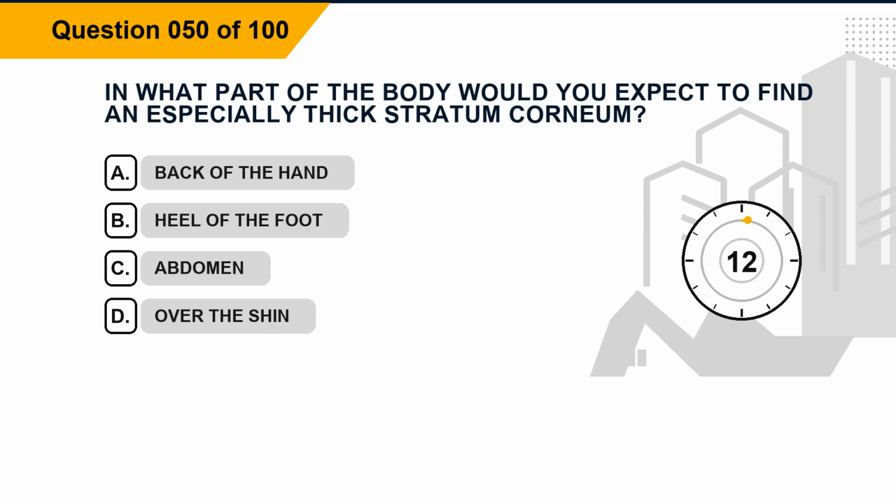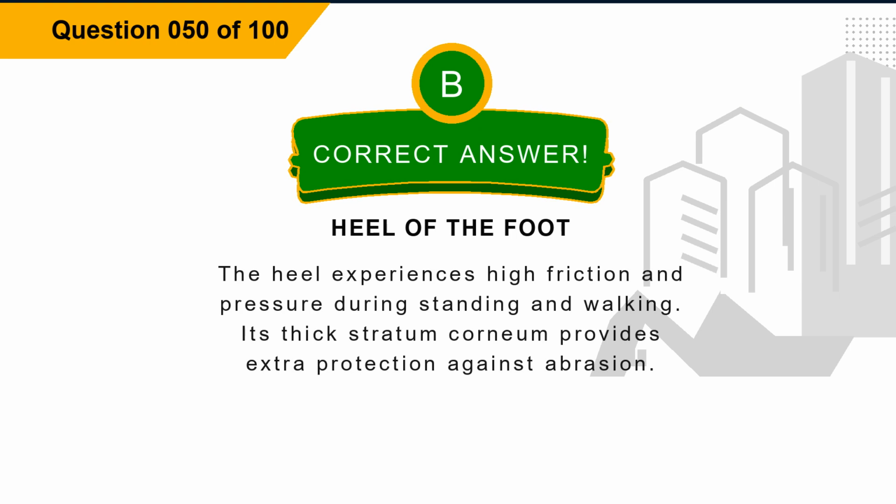Question 50. In what part of the body would you expect to find an especially thick stratum corneum? Option A. Back of the hand. Option B. Heel of the foot. Option C. Abdomen. Option D. Over the shin. The correct answer is option B. Heel of the foot. Explanation. The heel experiences high friction and pressure during standing and walking. Its thick stratum corneum provides extra protection against abrasion.